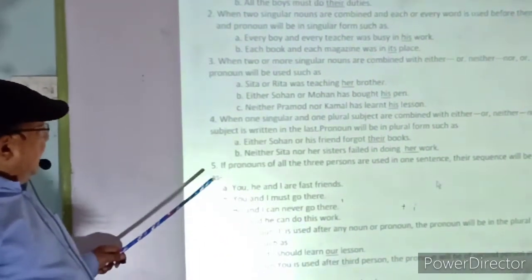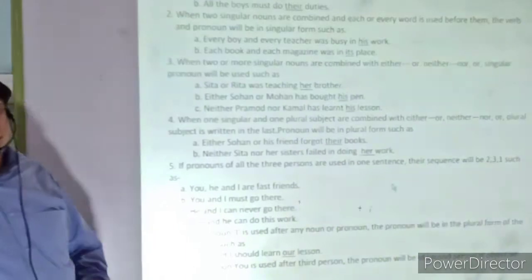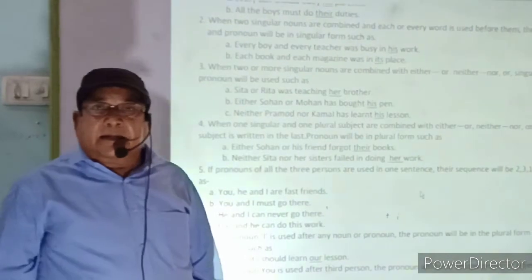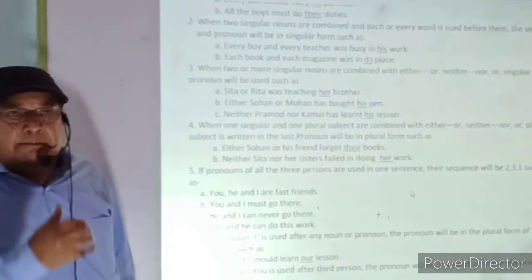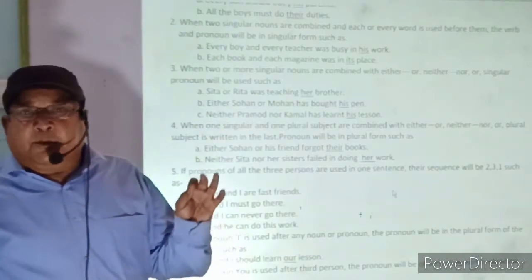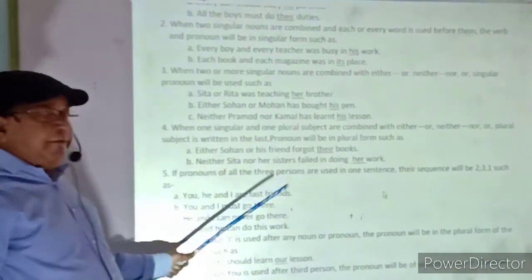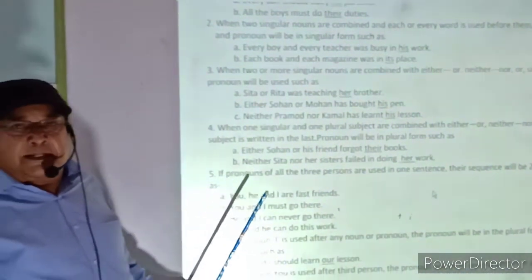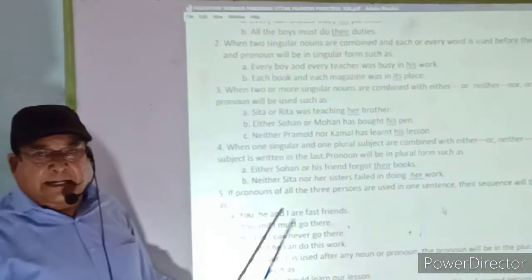Fifth rule: if pronouns of all the three persons, first person, second person and third person, are used in one sentence, then their sequence will be 2, 3, 1. In simple language, 231 will be their sequence, such as: You, he and I are the fast friends. You is the pronoun of second person, he is the pronoun of third person, and I is the pronoun of first person. So the sequence is second, third, first.